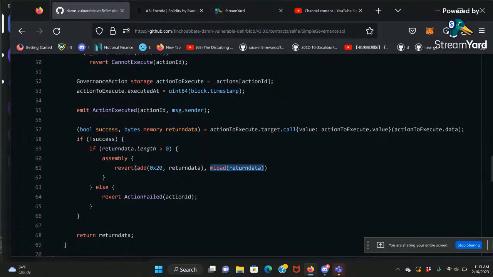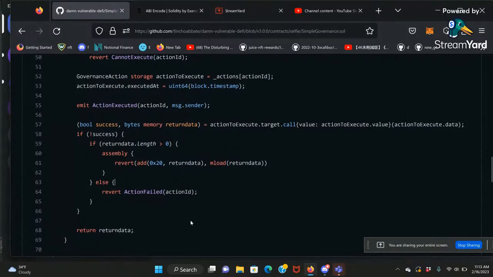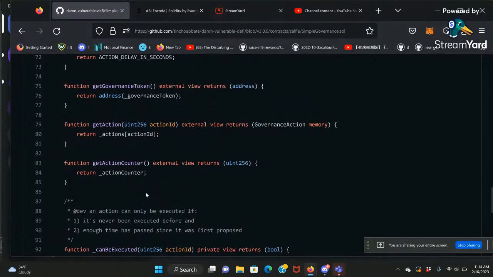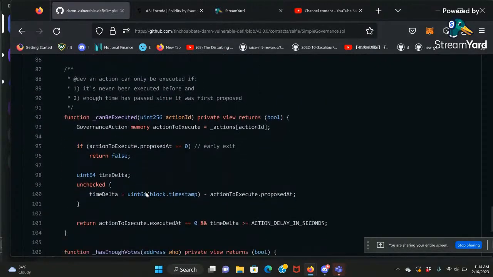Okay. Normally in a regular language, we just say revert with the return data, but in Solidity, you have to do it their way. Otherwise, you customize your error message, there's no detailed error message. We simply say action failed, which is an error message with the argument proposal ID. So this is how it works. Let me see anything else. Nothing else too much.